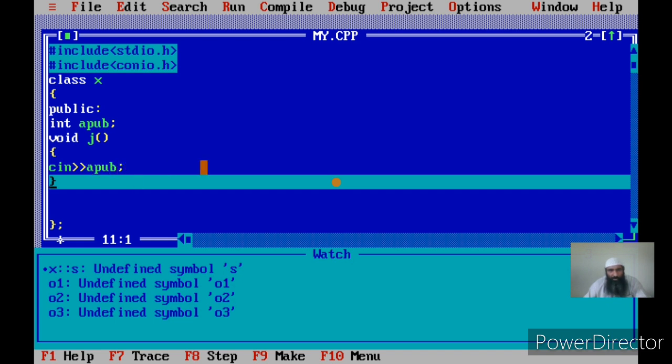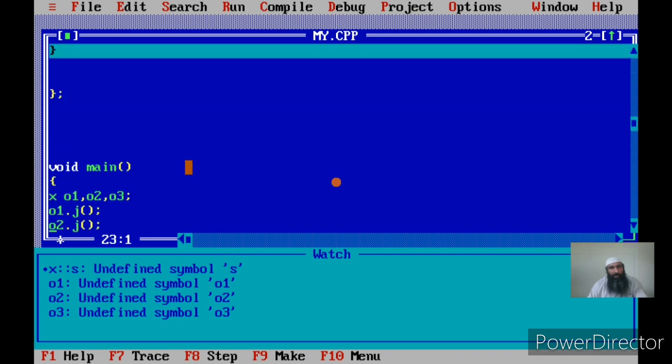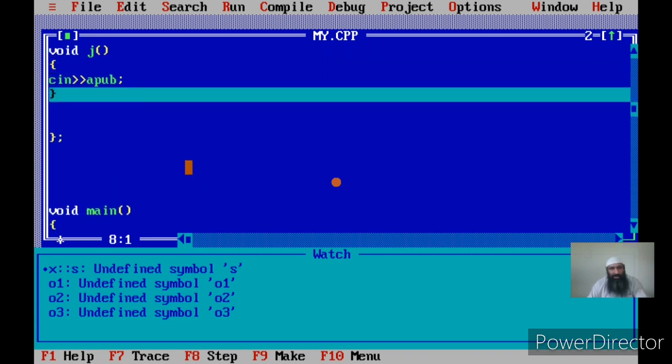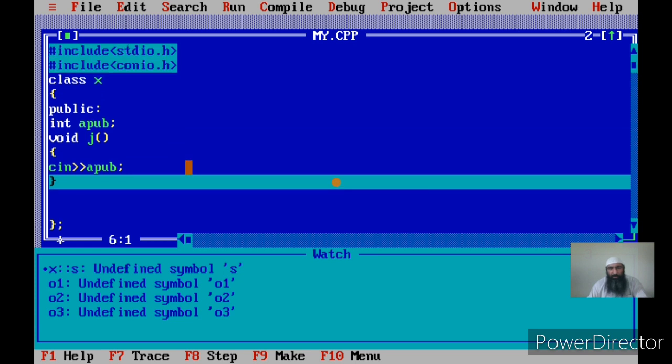Now we have got o1.apub, o2.apub, and o3.apub. The moment I call the function with the object and refer to the data members within the function, at that time I am referring to its data members.